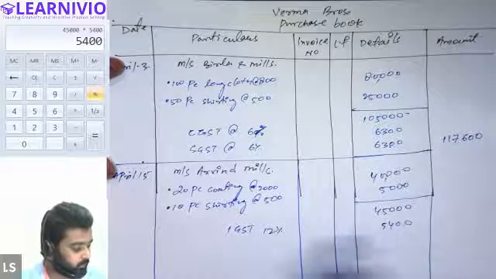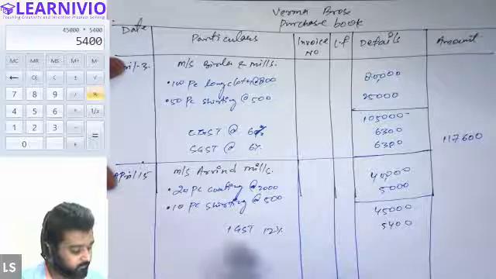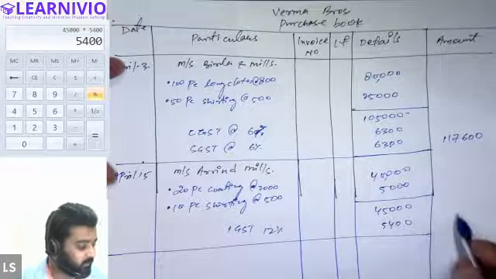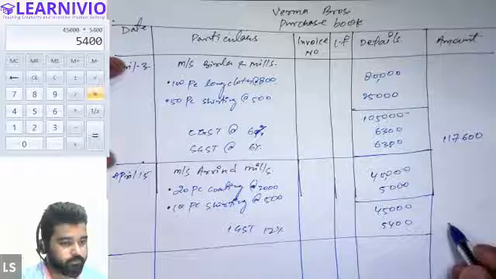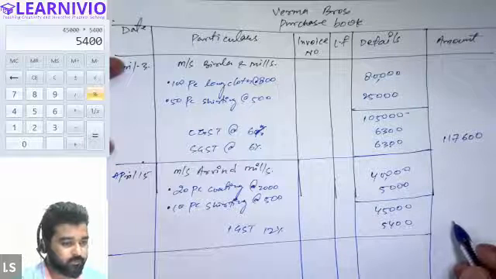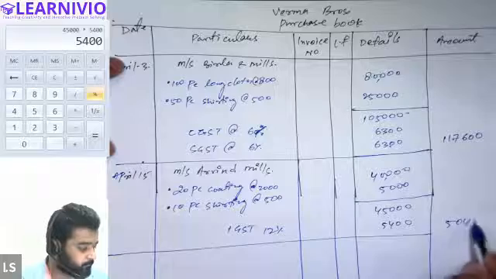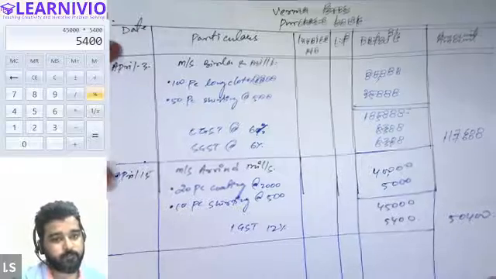Correct. Now we will total this entire value and write the final value in the amount column. So 45,000 plus 5,400, 50,400, will be recorded in the amount column. This is the final value.